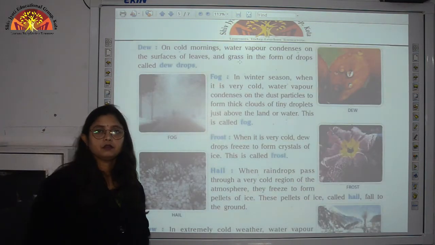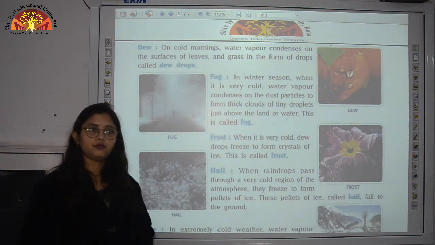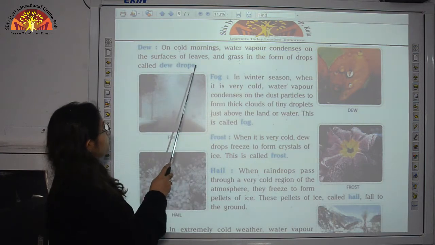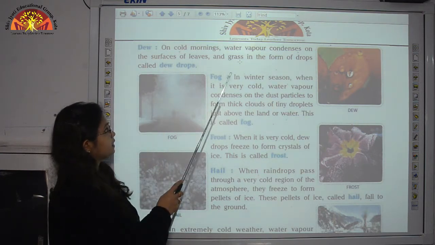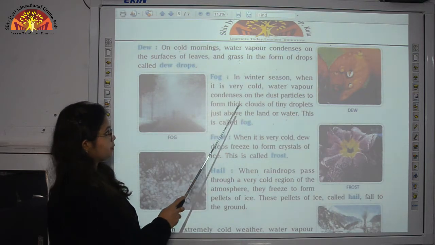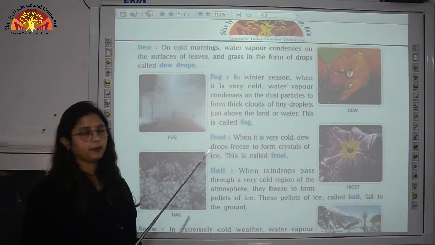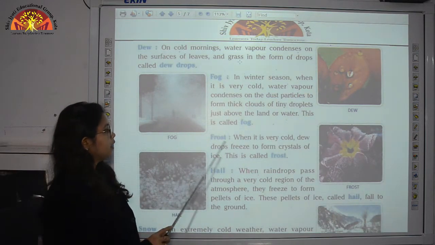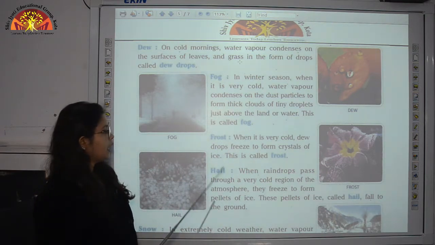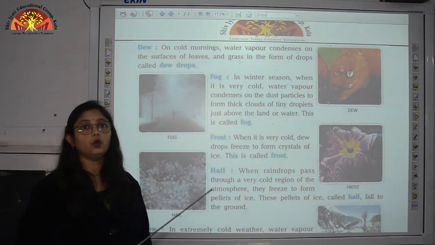Now the water which condenses has different forms, like dew, which occurs on the surface of leaves on cold mornings as drops of water. Then there is fog. When it is very cold, water vapor condenses on dust particles to form thick clouds of tiny droplets of water, which is called fog. When it is very cold, dewdrops freeze to form frost, and when raindrops pass through a very cold region, they get converted into hail.